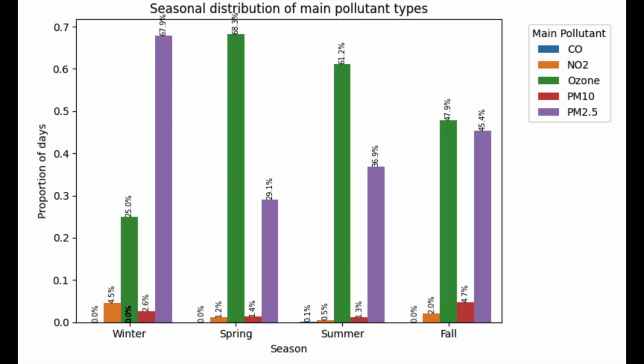EDA4 shows the seasonal distribution of the main pollutants, and the main takeaway here is that ozone dominates during spring, summer, and fall, while PM2.5 dominates winter. We also see that other pollutants outside of ozone and PM2.5 stay relatively low all year. This shows that warmer weather leads to more ozone-driven days, and colder weather leads to more PM2.5-driven days.